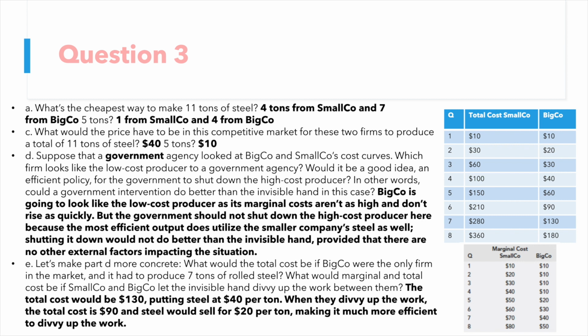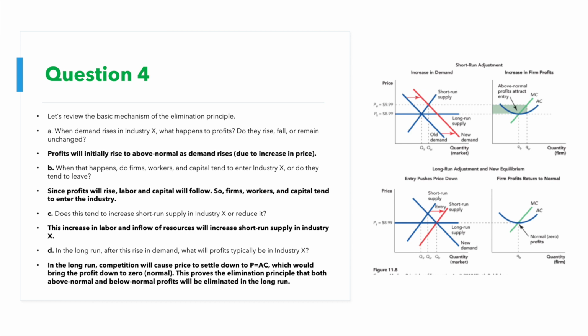So imagining Smallco doesn't exist or is shut down by the government, the total cost of production for 7 tons of steel is $130, and each ton is going to cost $40. With Smallco in business, the total cost is $90, and the steel is going to sell for $20 per ton, quite a bit more efficient for everybody.